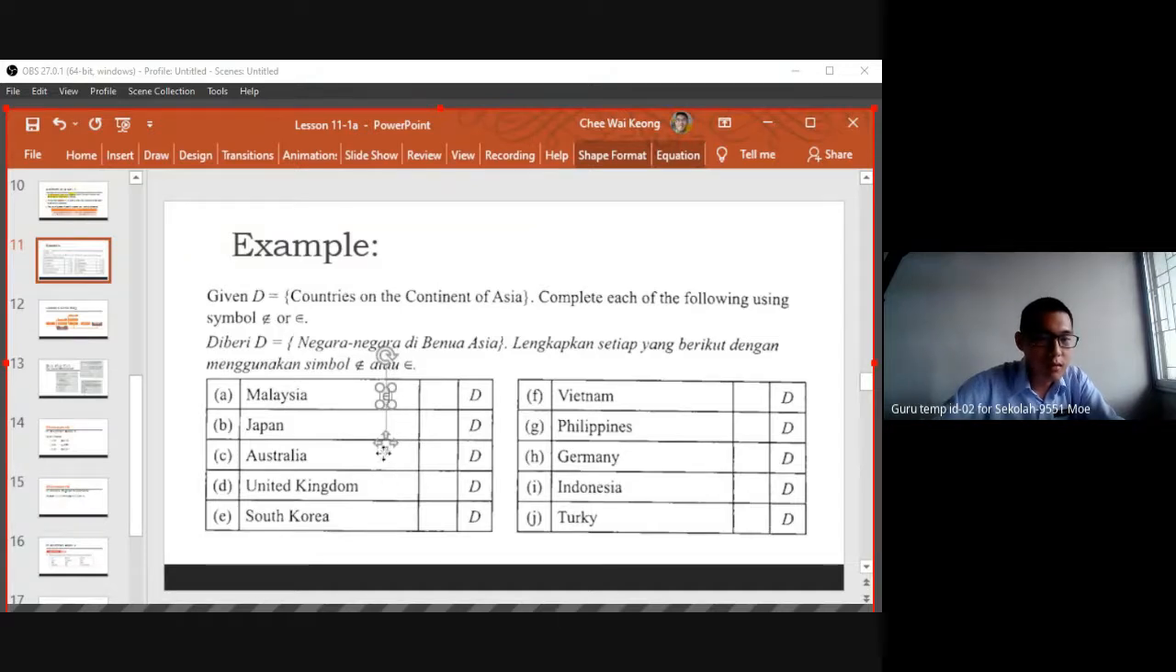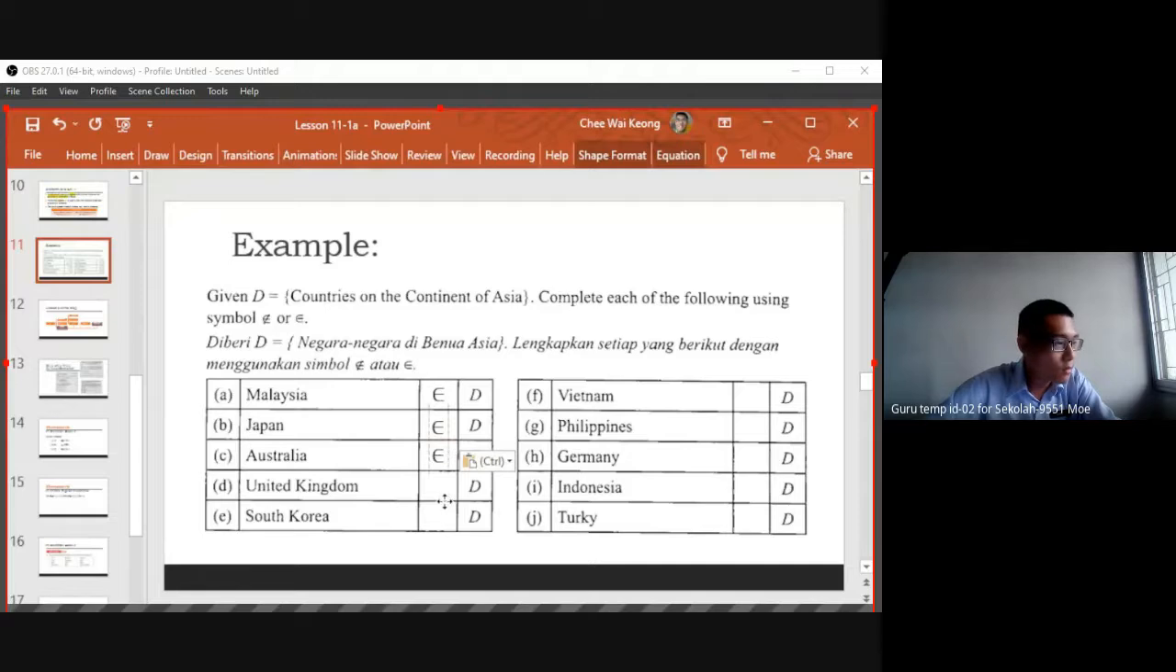This one. Okay, sometimes we make it bigger, like this. Malaysia is or not? E, right? Okay, I put this E here. Okay, Japan is or not? Japan is E, right? Japan is E. Asia. Okay, Australia is in the continent of Asia or not?